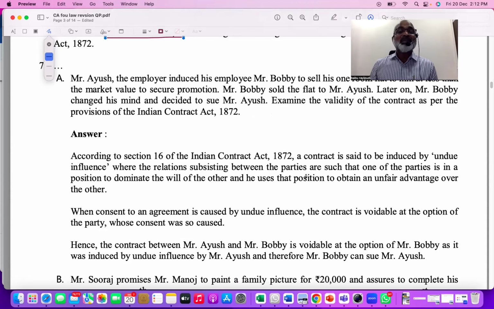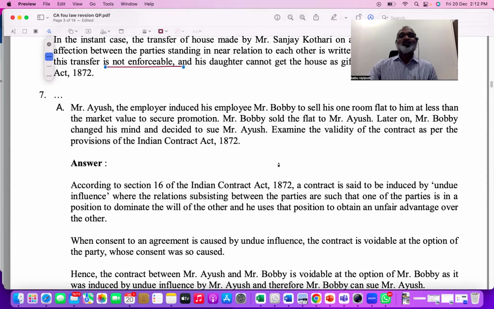The dominant person might be taking unfair advantage over the weak person. What do you mean by taking unfair advantage? The dominant person taking unfair advantage over the weak person is nothing but taking the flat at less consideration. So in the question it is very clearly there. First you trace what exactly is the concept connected. So we understand the employer-employee relation.